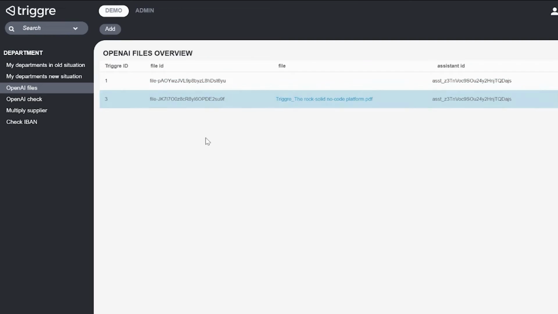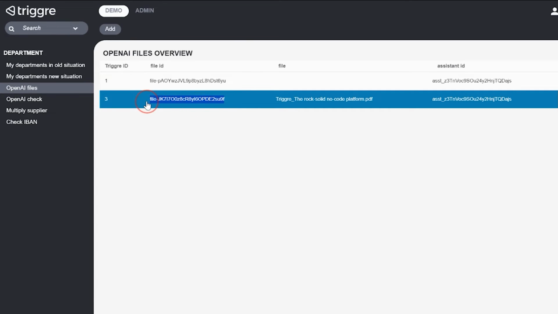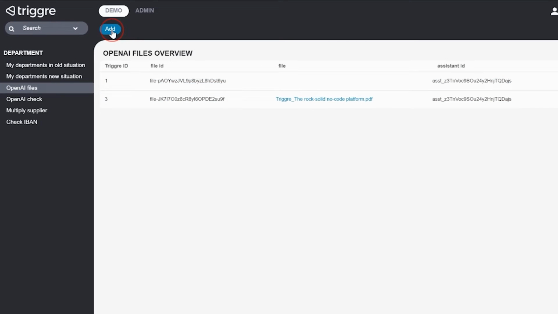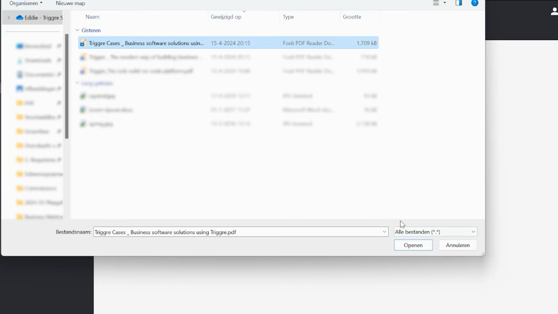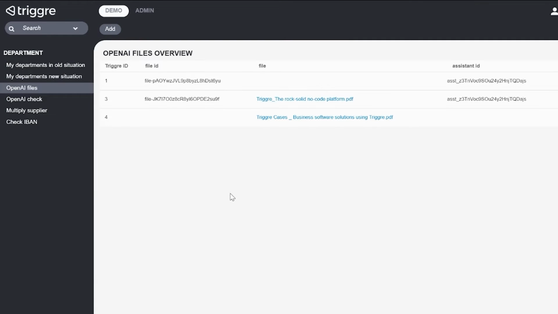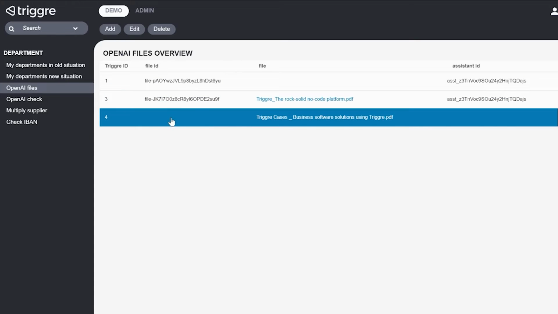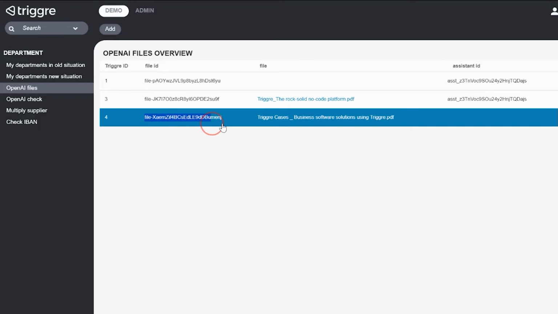I've created a page where you can upload files. After I upload the file, it will be sent to ChatGPT using Zapier, and via Zapier we get a file ID back from ChatGPT, which we store in our application. So I'm going to add a new file, and in this case it's a PDF. As you can see here, we've got no file ID yet. Now it's being transferred to ChatGPT, and ChatGPT will send a file ID back. And if I refresh, there you go. I've got the file ID here.